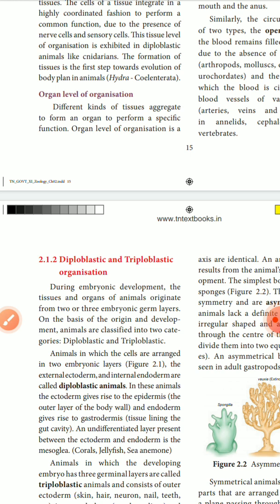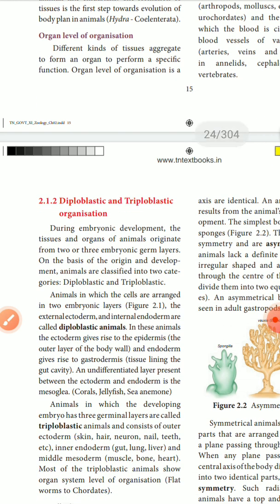What is diploblastic, what is triploblastic? Di means two, tri means three. During embryonic development, the tissues and organs of the animal originate from two or three embryonic germ layers. Based on that, we classify it as a diploblastic or triploblastic animal.